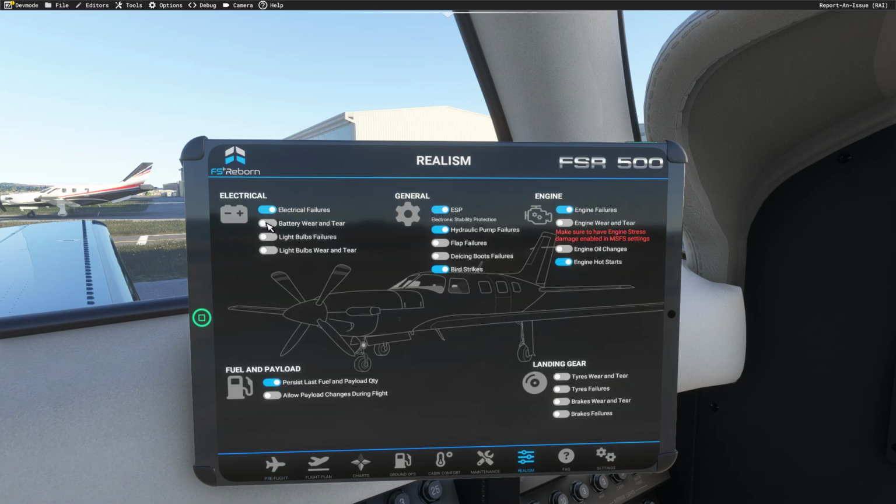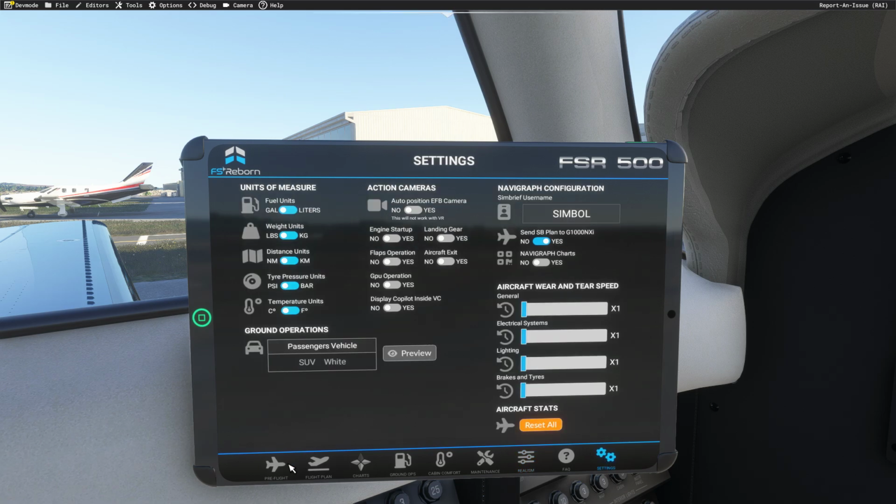So now I'm going to enable this again in 2024 because I want to. Yes, yes, yes, yes, yes, and yes, and we're done.